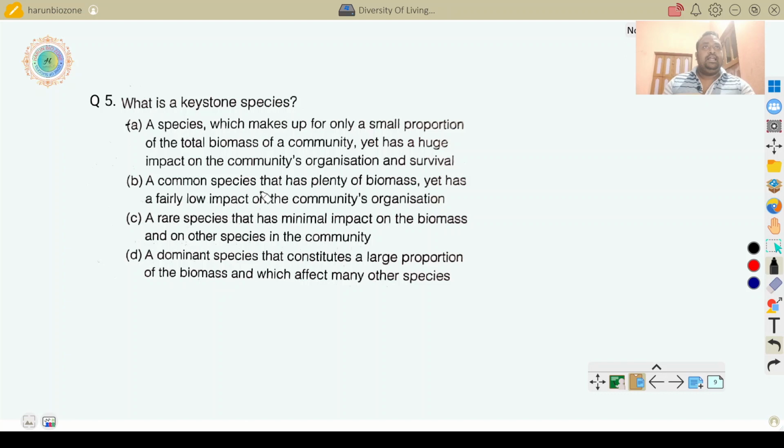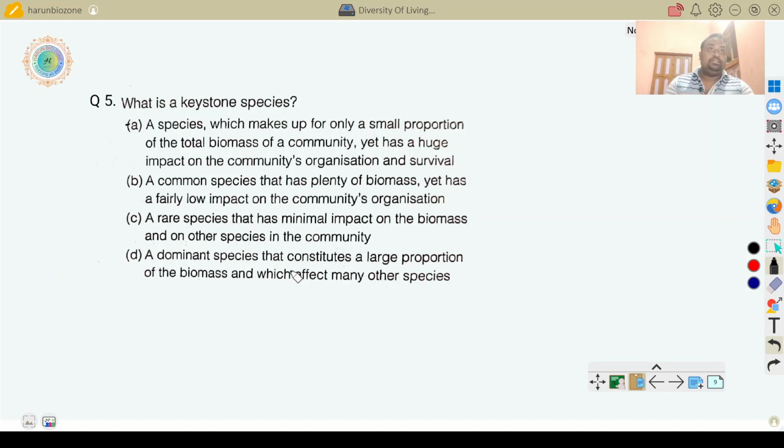Another option, a common species that has plenty of biomass. Note, keystone species do not have plenty of biomass. Keystone species is a single organism and other different types of organisms depend on it for their survival. A rare species that has minimal impact on the biomass and other species in the community. No, not minimal, maximum. A dominant species that constitutes a large proportion of the biomass and which affects many other species.